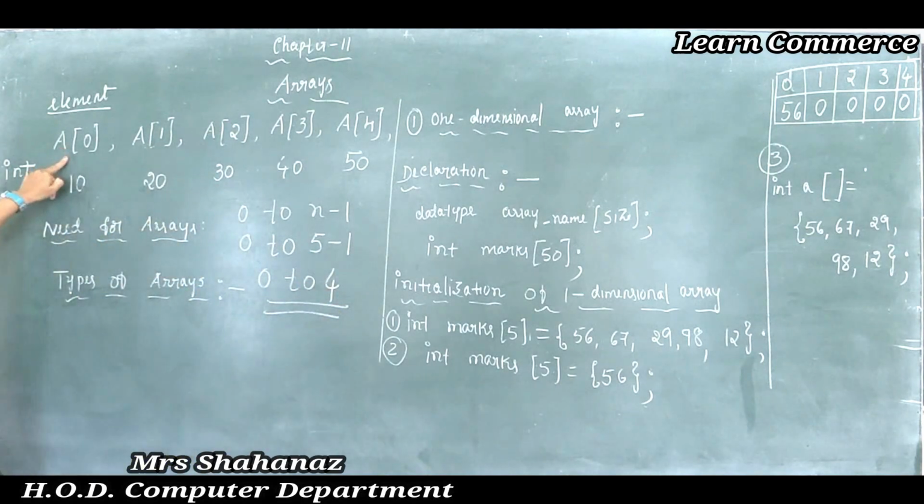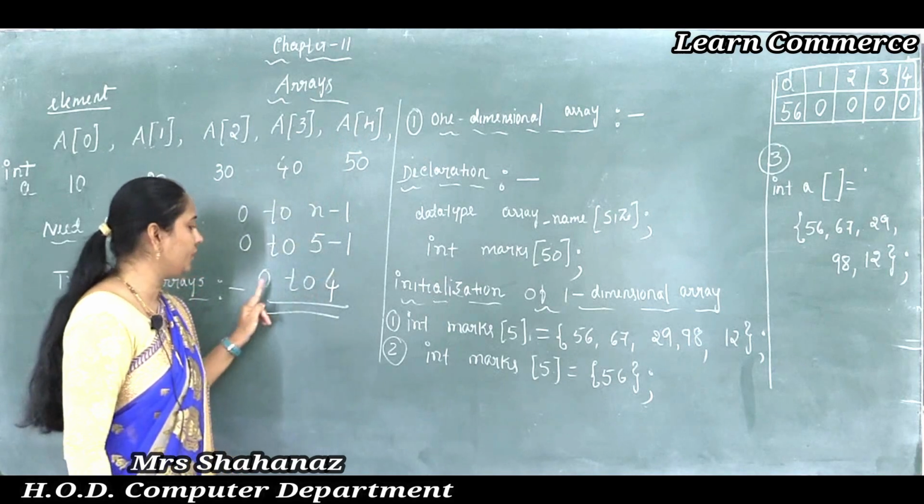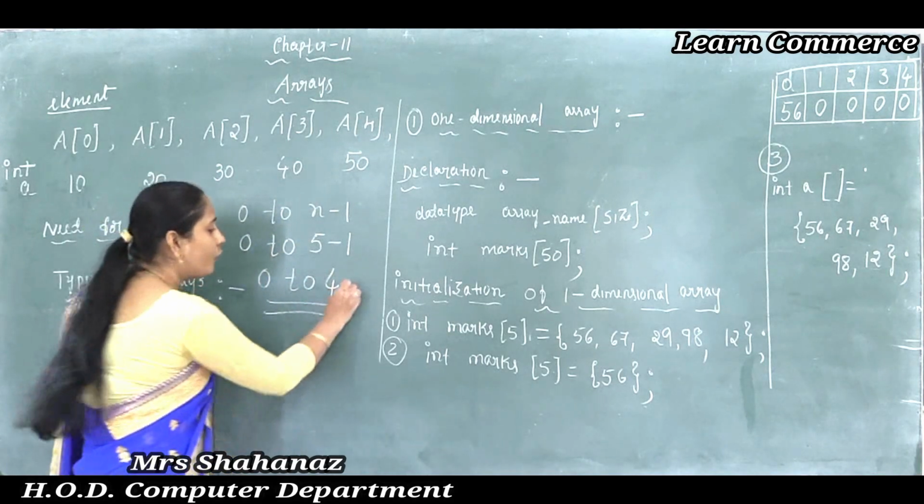So what's the position? The position value started from 0 and reached till 4. That means we got 0 to 4, that is equal to 5 elements only.